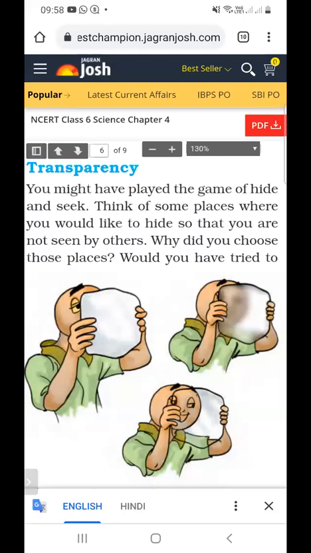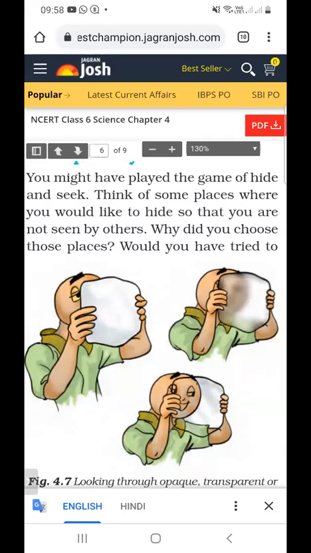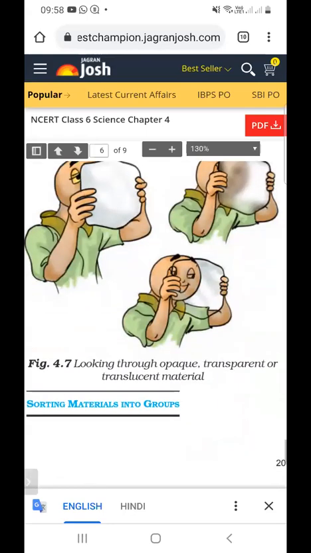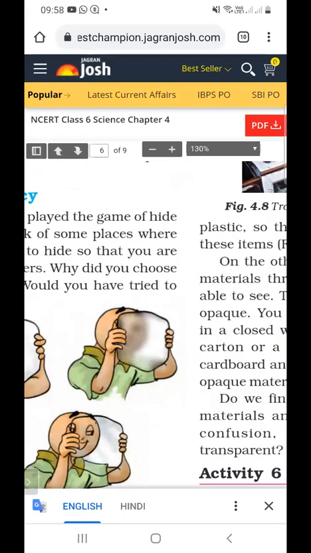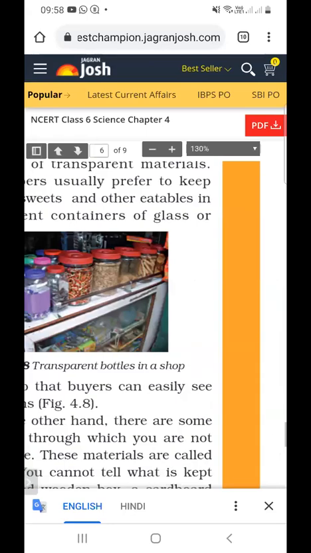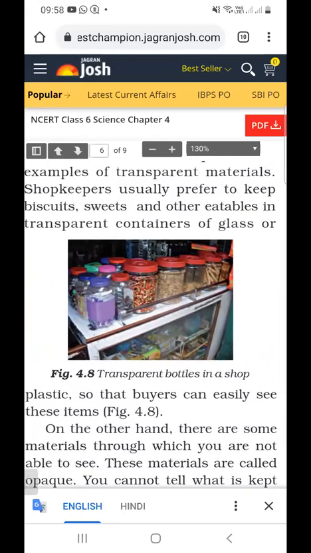So this is the first. In the first case, no object can be seen, so this is an opaque object. In the second case, some portion is seen, and this is a translucent object. And in the third case, all things can be seen, so this is a transparent object. So there are three types of objects: transparent, translucent and opaque.